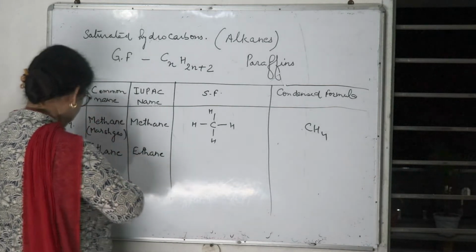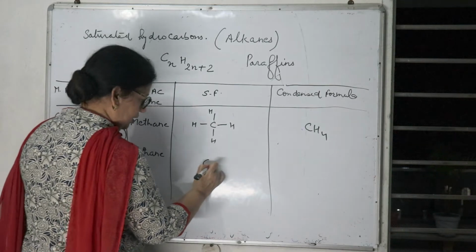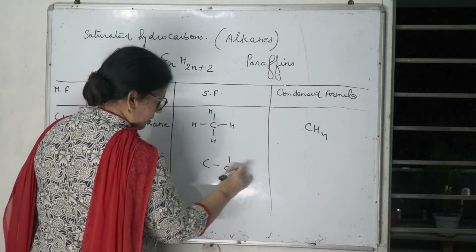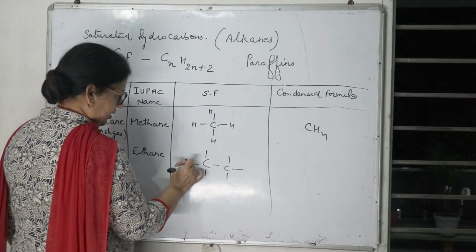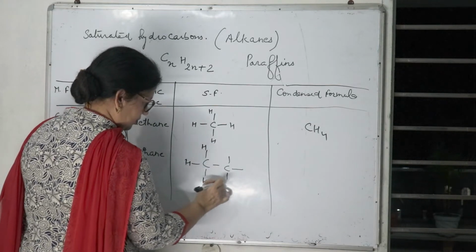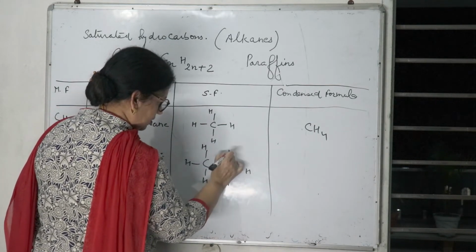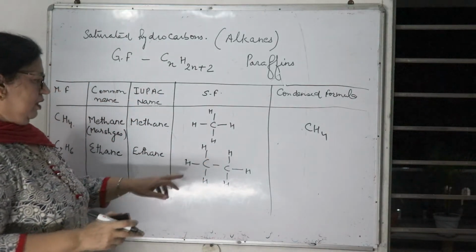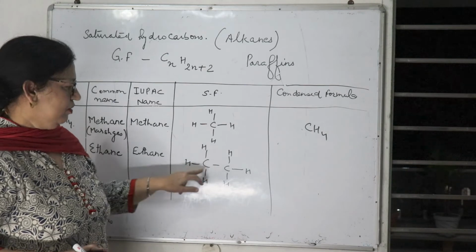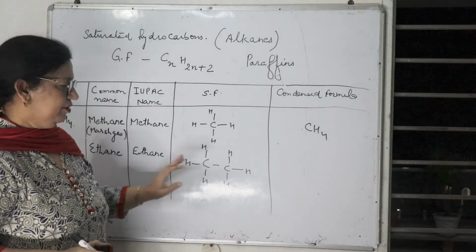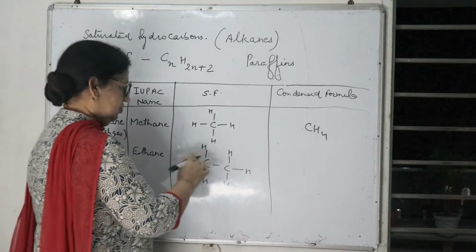And structure is, as this is having 2 carbons, 2 carbons with a single bond, and 1 carbon can form 4 bonds, so each carbon has 3 bonds with hydrogen.